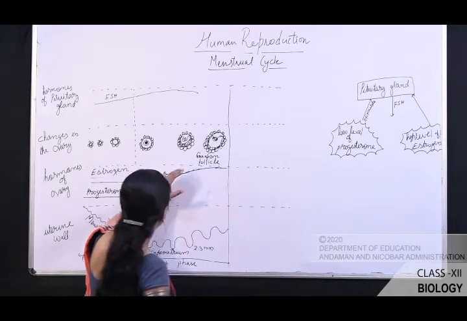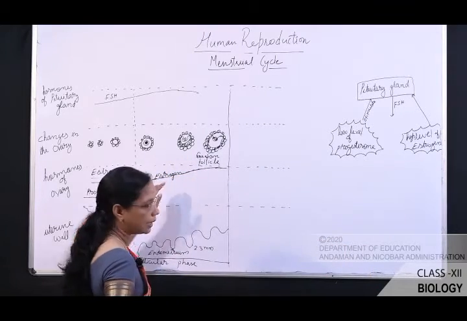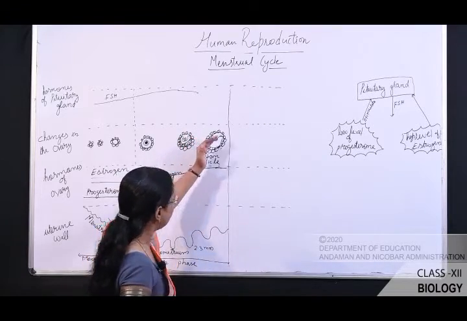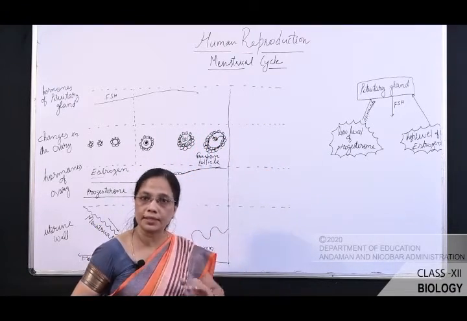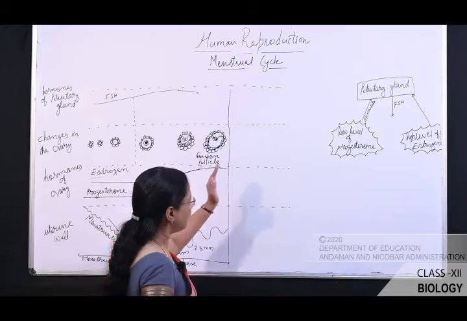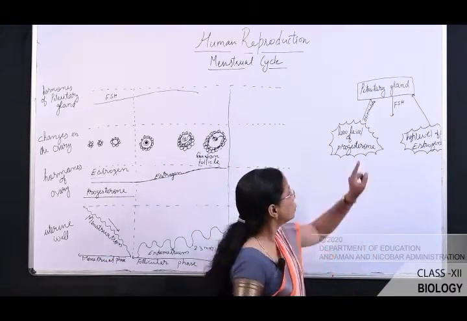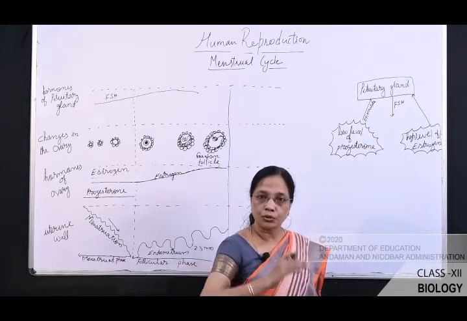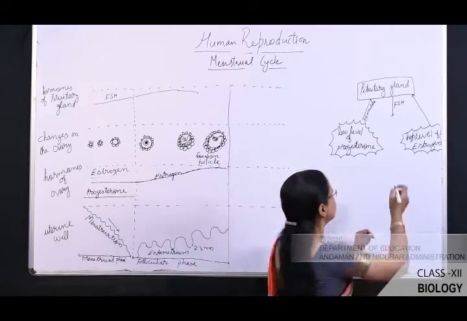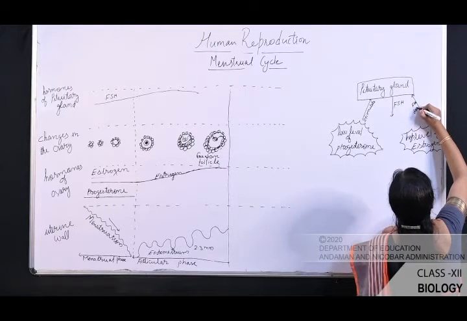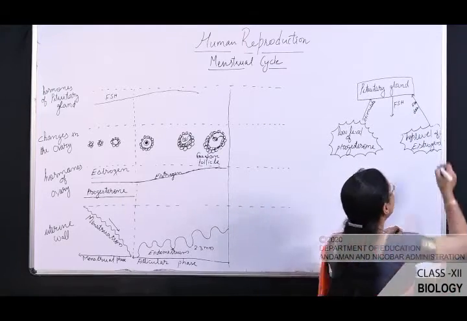You see here the estrogen level is increased. Why the estrogen level is increased? As the Graafian follicle mature, the estrogen level is increased. As the estrogen level increases, the high level of estrogen stimulate the pituitary to decrease the level of FSH. So here FSH is decreased, okay.